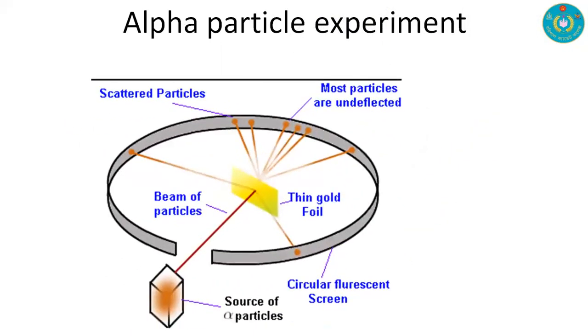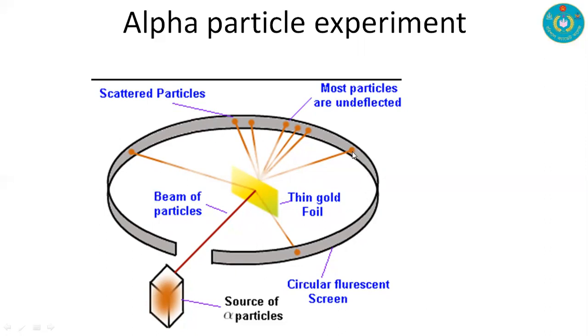At first, the alpha particle model. Observe this diagram. This is the source of alpha particles, and from this the alpha particles go through this tiny slit, and the most important thing is this thin gold foil. A beam of alpha particles passes through this gold foil, and most particles are undeflected, and we have a circular fluorescent screen.